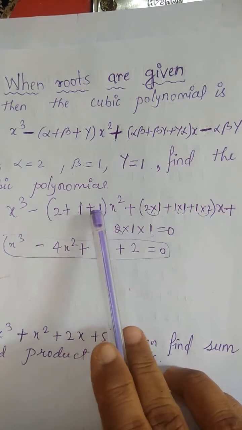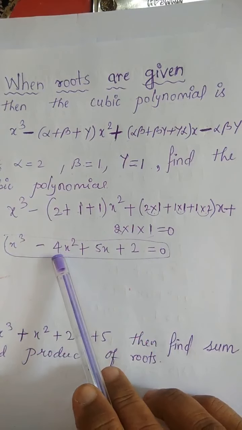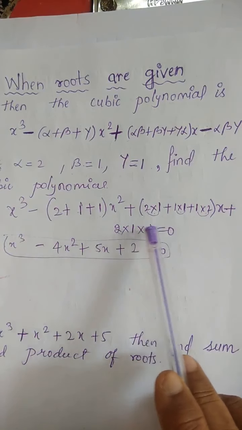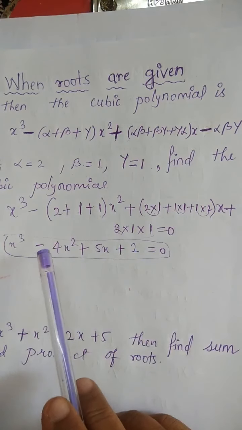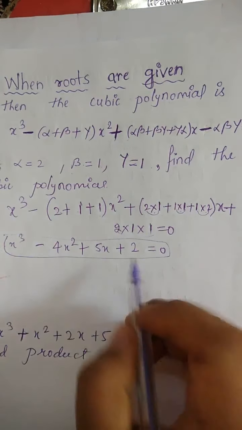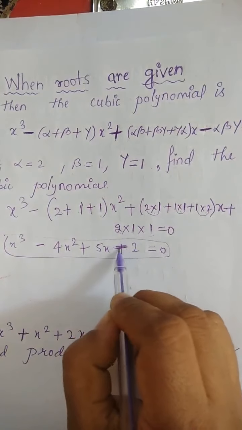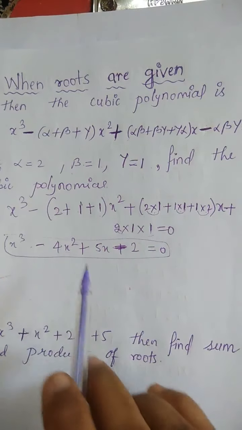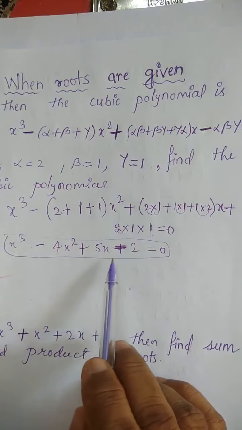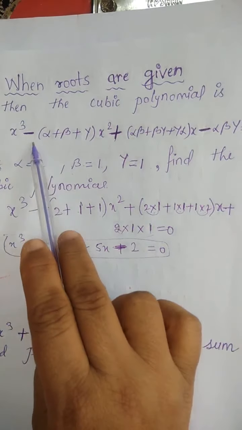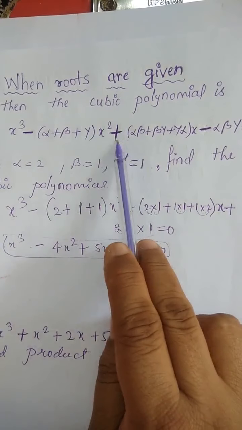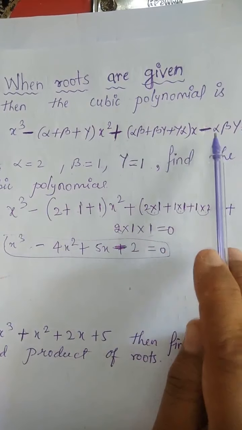2 plus 1 plus 1 gives you 4. Then 2 ones are 2, 2 ones are 2. It will give you 2. So here, remember that first the sign is minus, then you will get plus sign, then you will get minus sign. Okay, take care. Here minus sign, then plus sign, then minus sign.